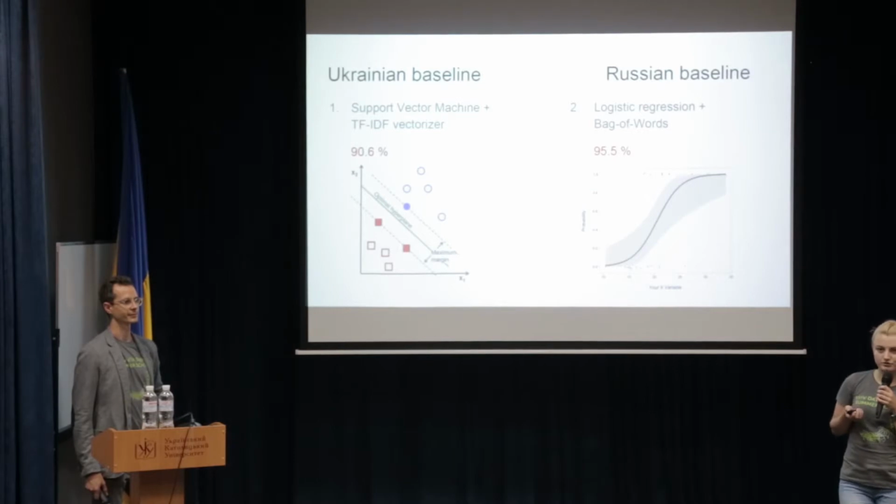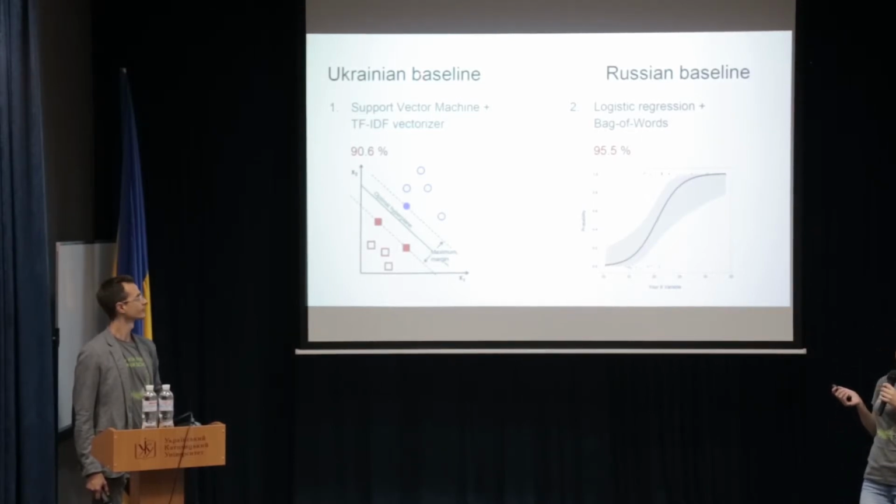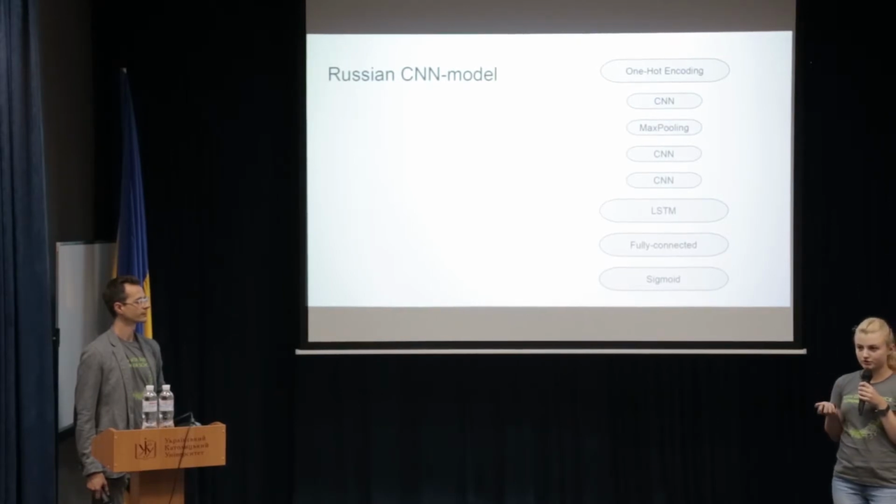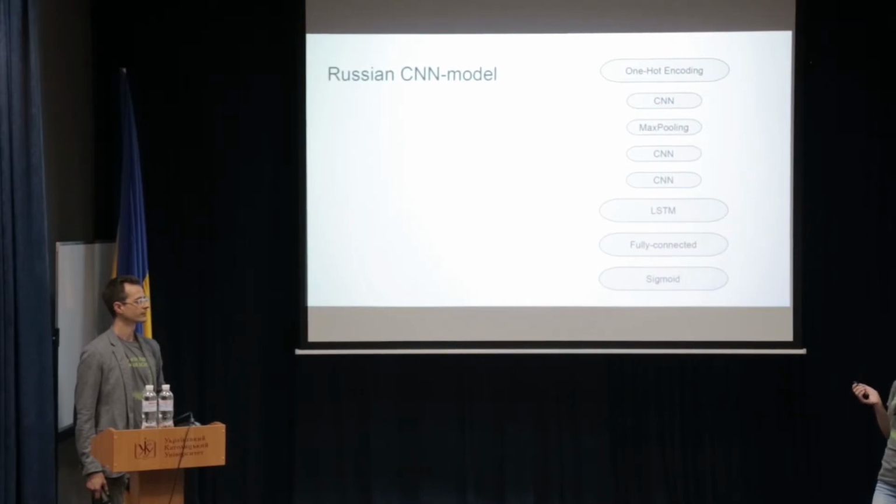So first, we had to start with a baseline as well. Here you can see that we used SVM plus TF-IDF for Ukrainian language, and logistic regression-based bag of words for the Russian baseline. Here are the results: 90%, 95%. And then we stuck to a convolutional neural network, and here is its architecture. You can see the main layers.